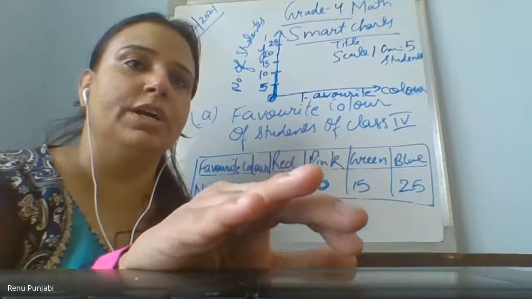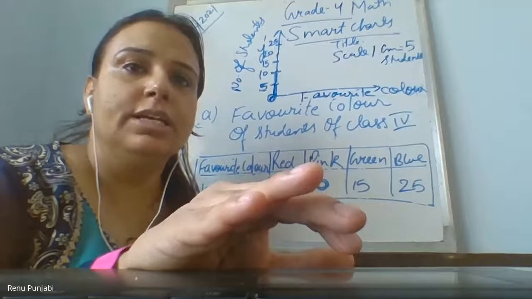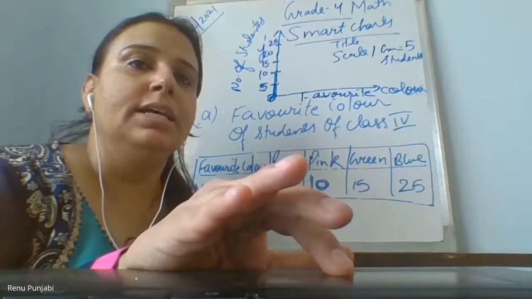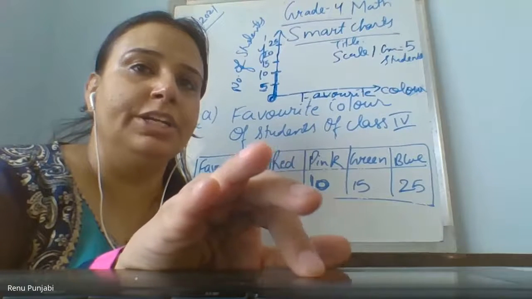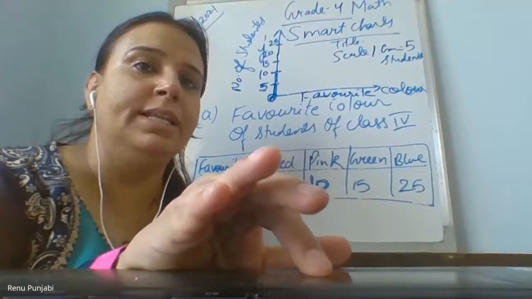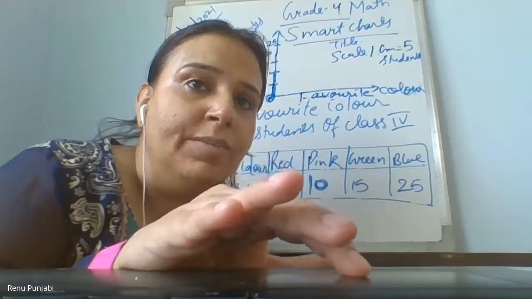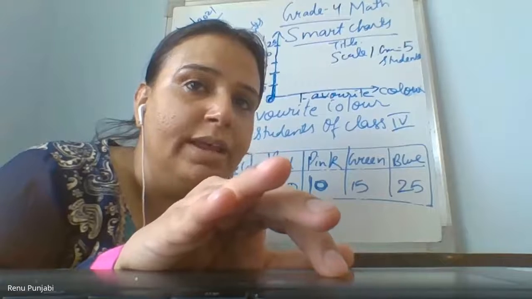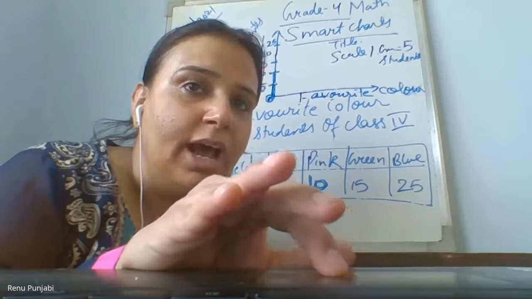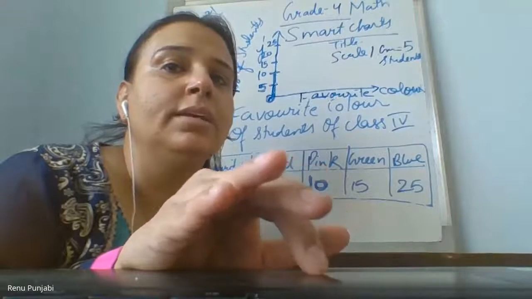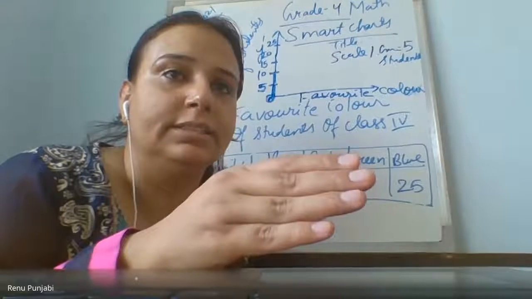Samriddhi, please show me your work now. Yes, Samriddhi, when you are drawing the bars, please pay attention here. The gap between the bars is not the same. Can you please tell me how many blocks distance is there on the horizontal axis?